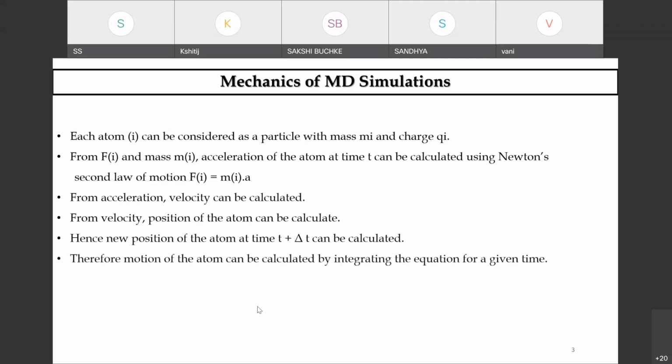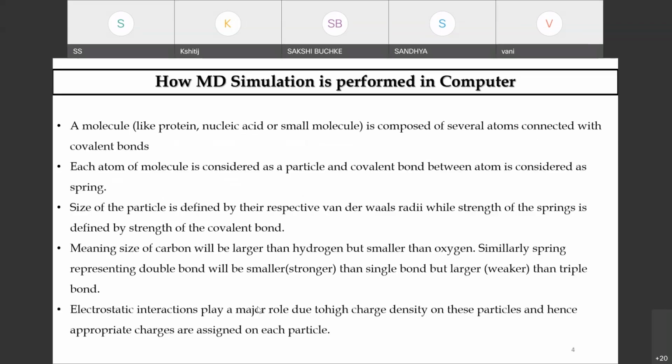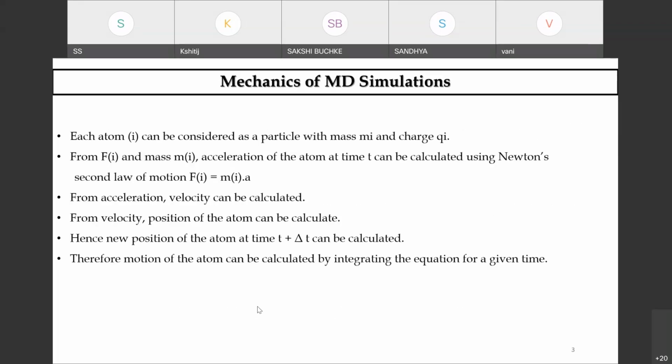Hence, in a given time frame from t plus delta t, the new position of the atom can be computed. This motion of the atom, by integrating the equation over a period of time, helps you to understand the mechanics of MD simulations.